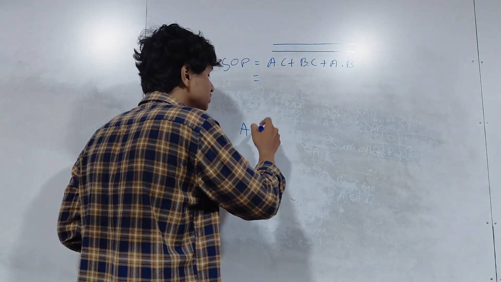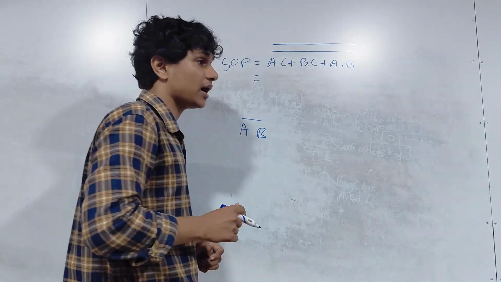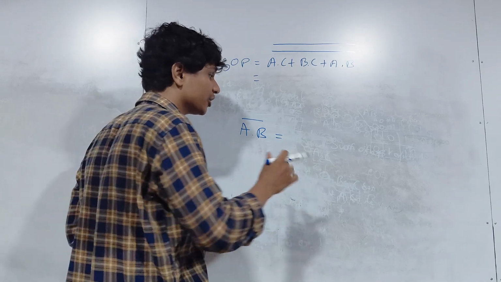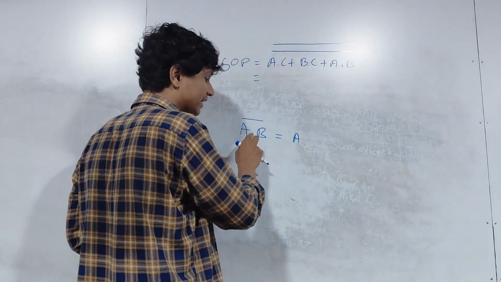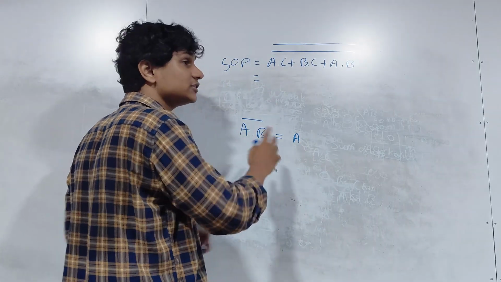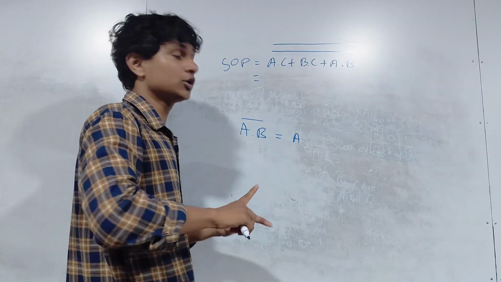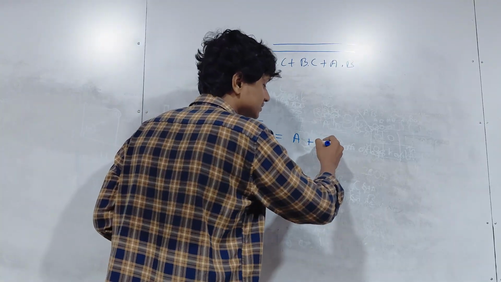You might have known something called De Morgan's law. Let's say you have a bar, okay? And if you want to break the bar, what are you going to do? You are going to change the sign. What is the opposite sign of this, or the different sign? What are the two main signs you have? Plus and dot, no? So this dot becomes a plus, right?